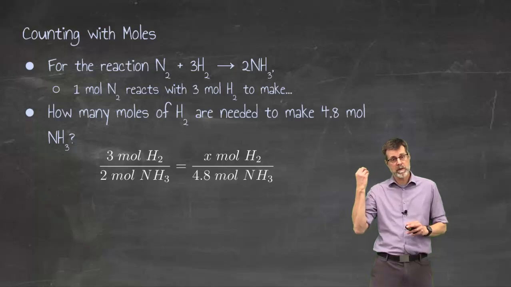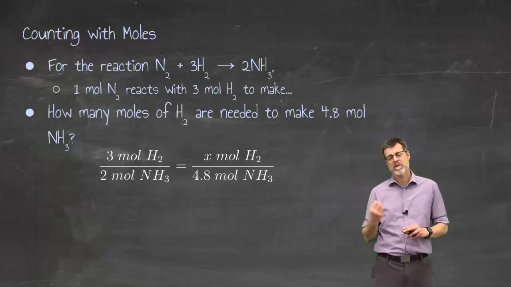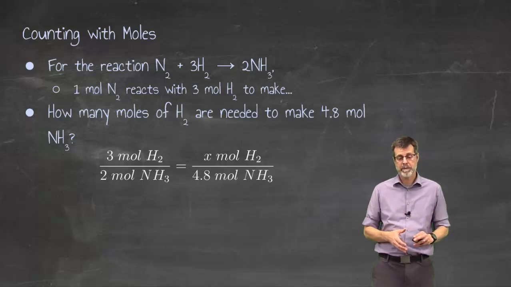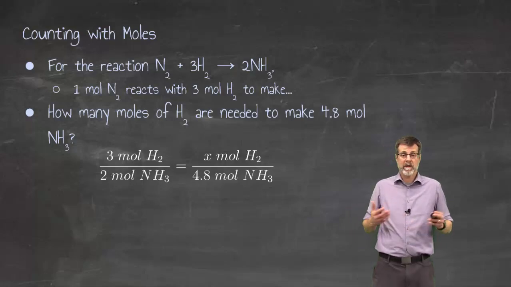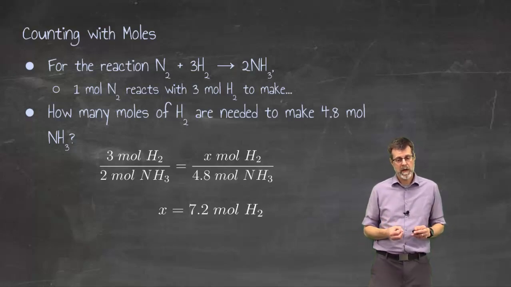I would say 3 molecules, or 3 moles, now I'm going the wrong way. 3 moles of hydrogen make 2 moles of ammonia. That's the recipe. That's from the balanced chemical reaction. Okay, well, how many would I need to make 4.8? And the math would be the same, and the answer, of course, would be different, but it would be the same idea, 7.2 moles of hydrogen.